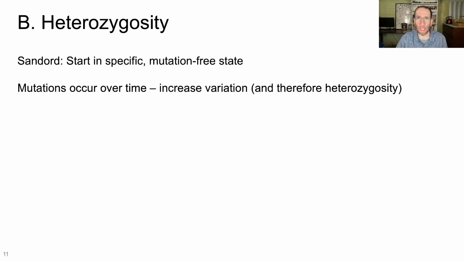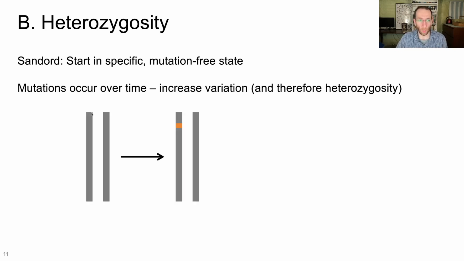And we could illustrate this just by looking at a pair of homologous chromosomes. So here we have a chromosome from mom and a chromosome from dad. There's going to be some differences between them, but there's going to be a lot of places where they're the same. Well, if a mutation occurs at one of those sites where they're homozygous, they're now heterozygous at that site. So this orange change indicates a mutation where this chromosome now has that variant, this chromosome doesn't.